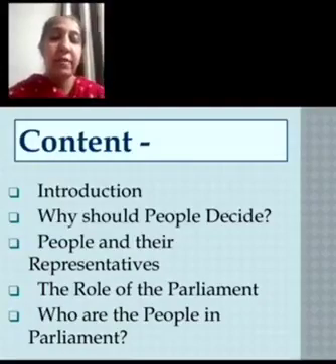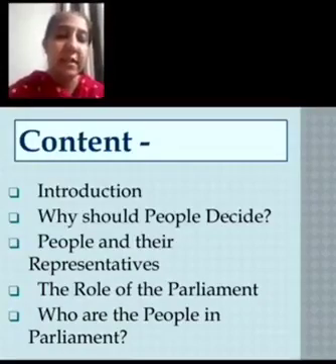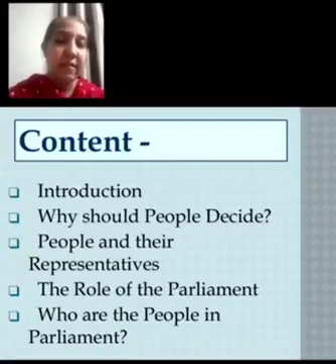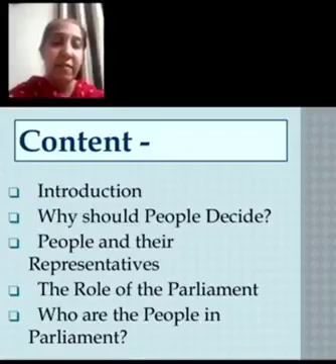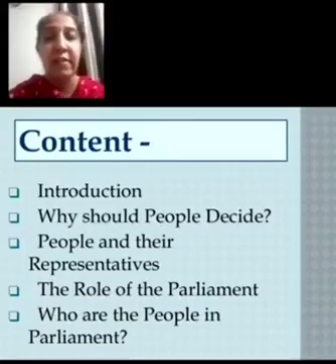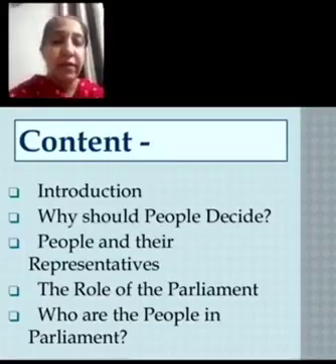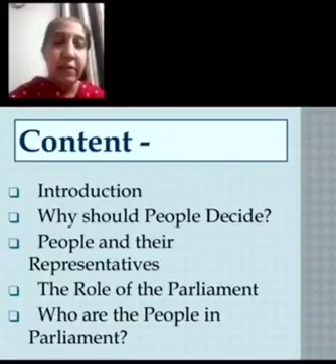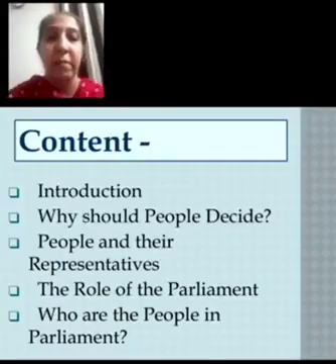In that we learnt about the functions of the parliament, that is to select the national government. We saw after the election a party-wise list of elected representatives is made. Then we have seen that to make the national government, it is essential to get the majority in Lok Sabha. The total number of seats available in Lok Sabha is 545. Out of that, 272 seats should be with the party to make the government. So if the party is in majority, only then that party can be the ruling party.